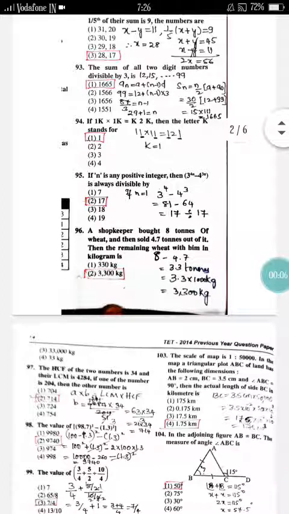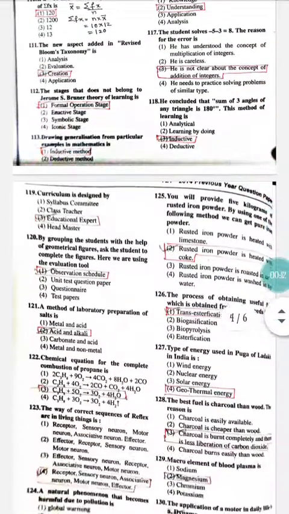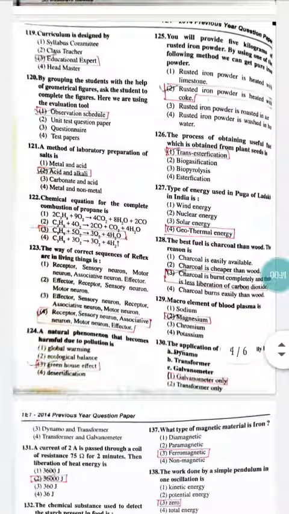Hello friends, as you know, earlier we have studied the maths Kartet 2014 paper. Now it's time to read the science portion. From question number 120 to 150, you are going to have the science questions. So just give more focus here.